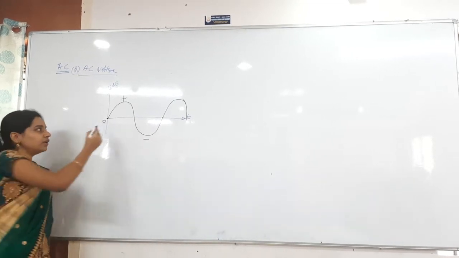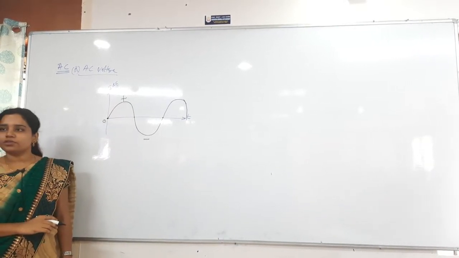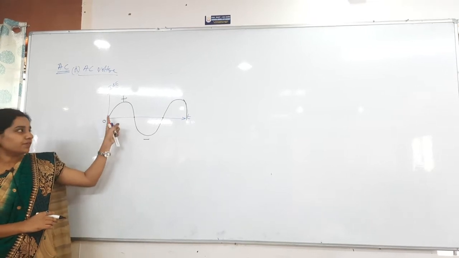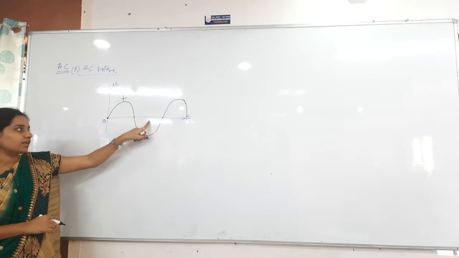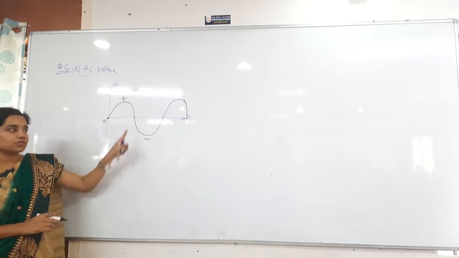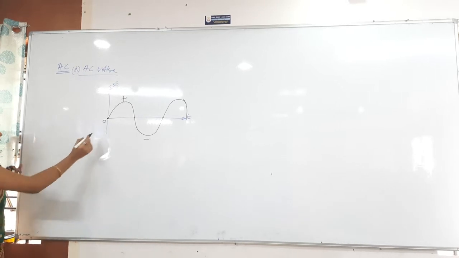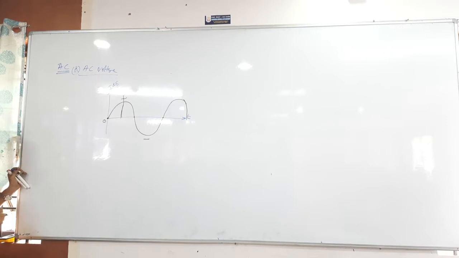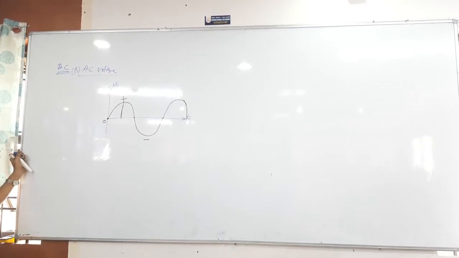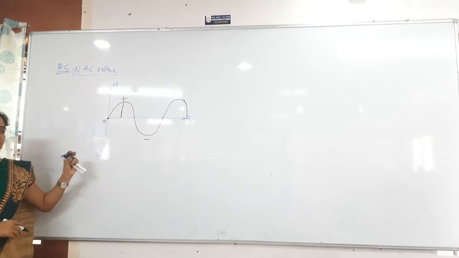If you take from here to here only, it is covering only the positive half, so you have to take the negative half also. A full cycle has to cover the entire positive half cycle and the entire negative half cycle. Now, this maximum value, what is it known as? Amplitude in the case of oscillations. Here we call it the maximum value or peak value. These are the basic terminologies.